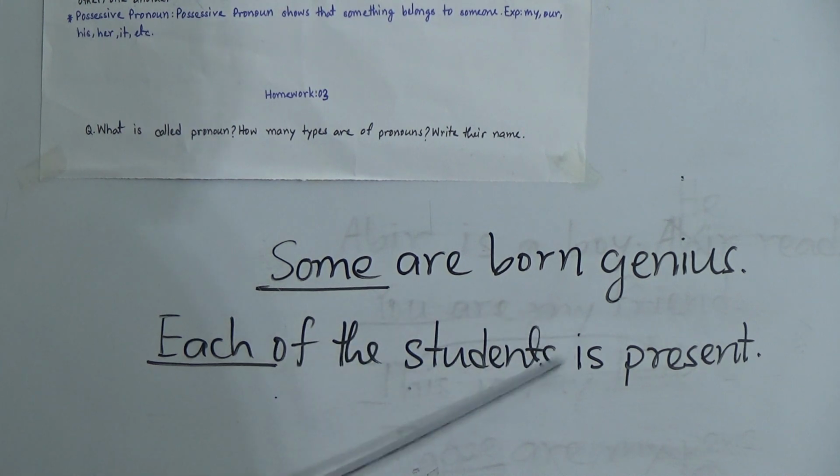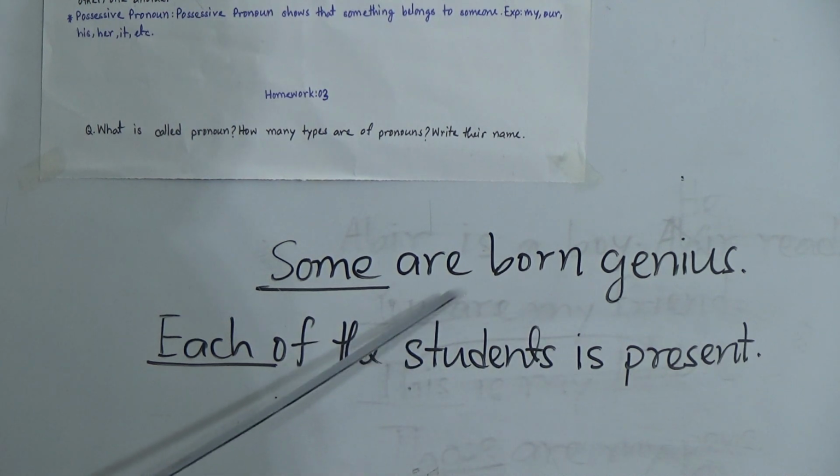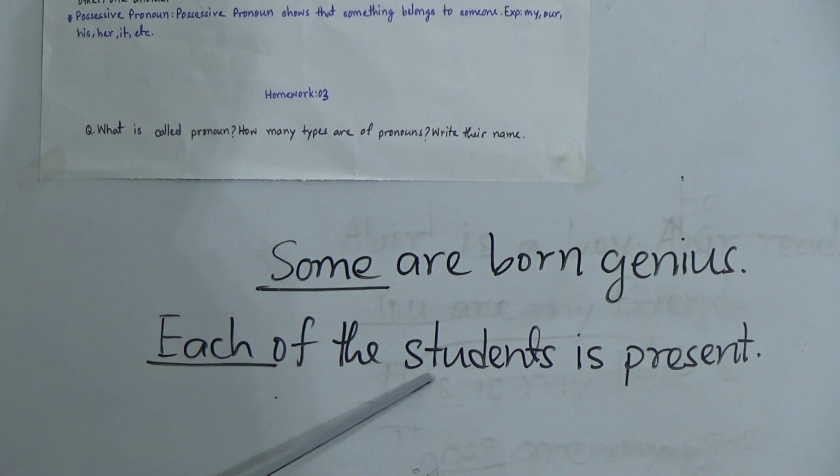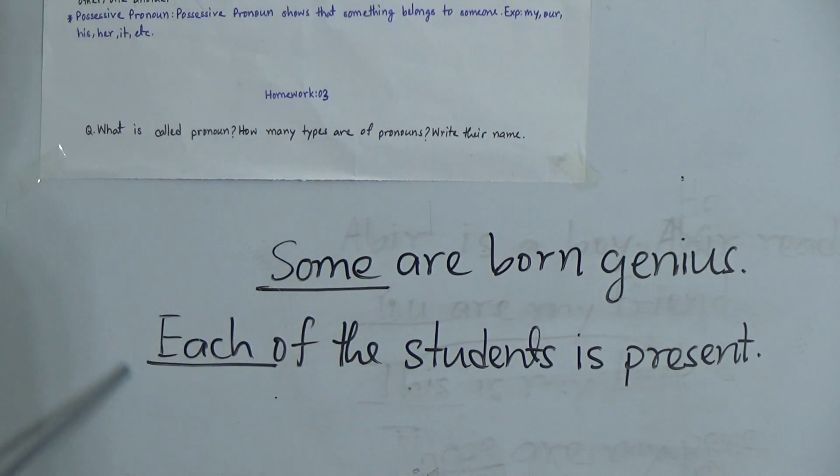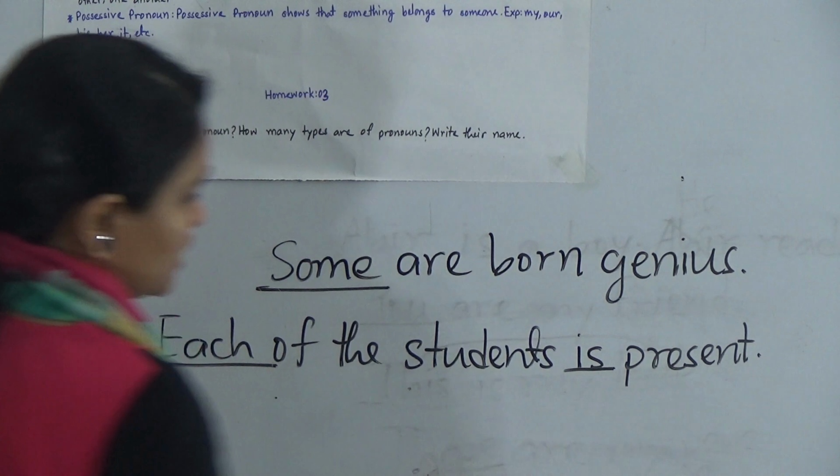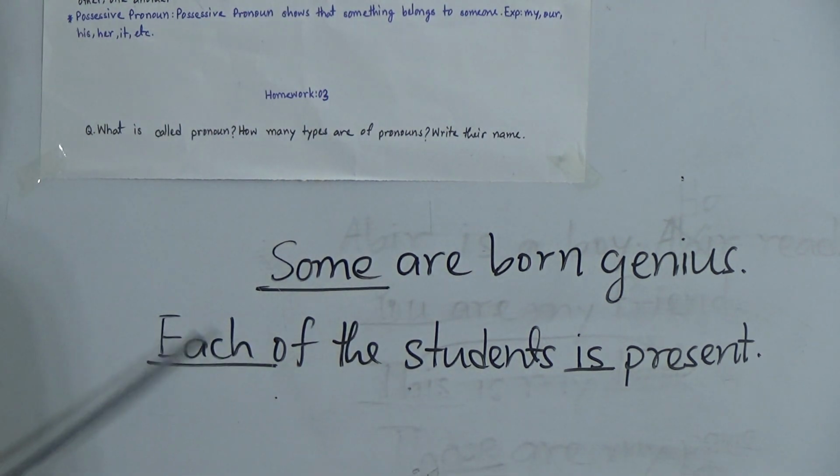Students are plural, so there is a group of students, but in this group we separate one student. Each of the students means everyone is present. We separate individual students, that's why the word each is a distributive pronoun. And we use the singular verb is. So each, every, either, neither will always take a singular verb.